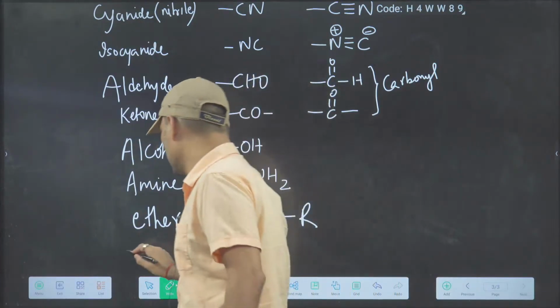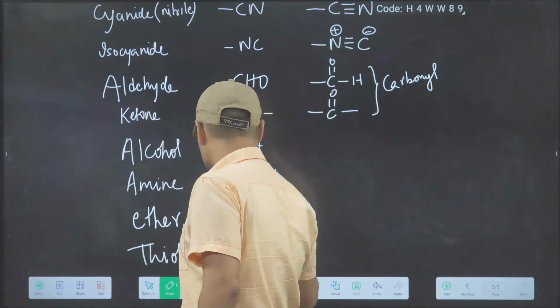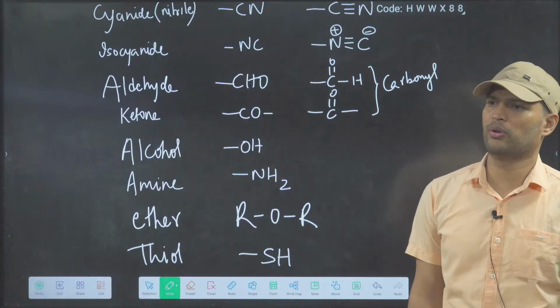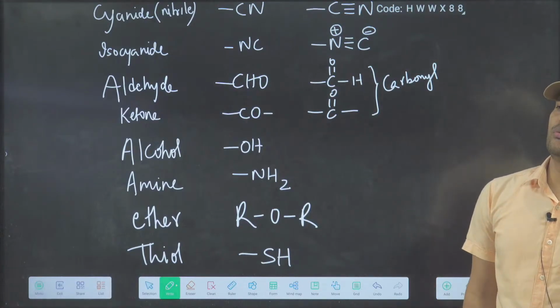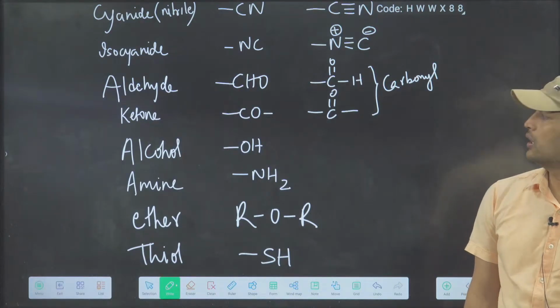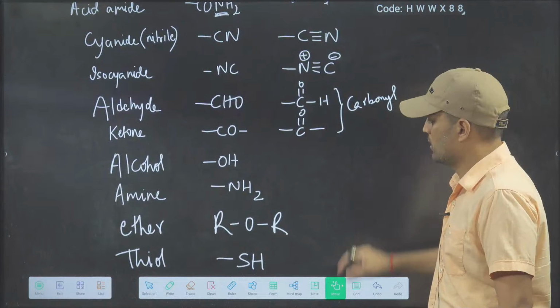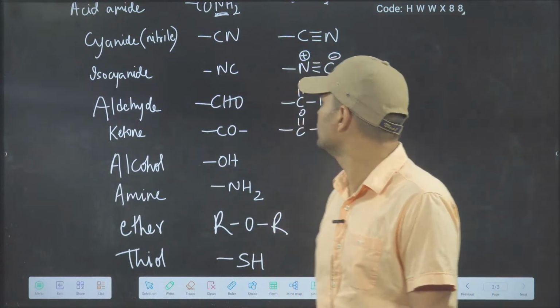Thiol also you want to know? Okay. Next functional group, thiol, SH. So many I have told you now. Just take a look.